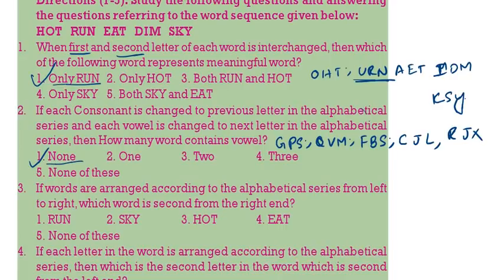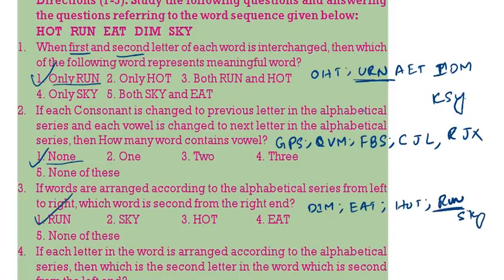If the words are arranged according to alphabetical series from left to right. So from left to right you have to arrange in the alphabetical series. That means dim, followed by eat, followed by hot, then run, then sky. Which is second from the right? Second from the right is run.